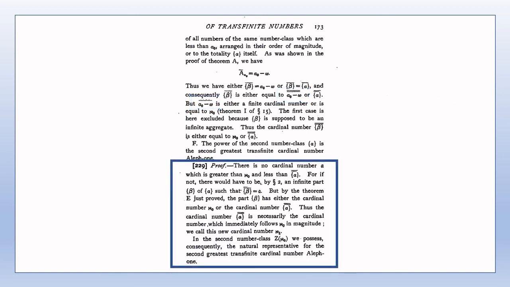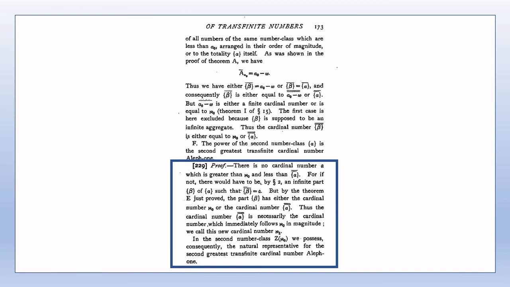For the proof of Theorem F, it's worth bearing in mind the result of Theorem D of this section, which says that the power of the totality of all of the numbers of the second number class is not equal to Aleph naught. Thus we see from Theorem F that since the power of the second number class is not equal to Aleph naught, and that there are no cardinal numbers between Aleph naught and the power of the second number class, then the power of the second number class is the next greatest transfinite cardinal after Aleph naught, which is denoted Aleph-One.